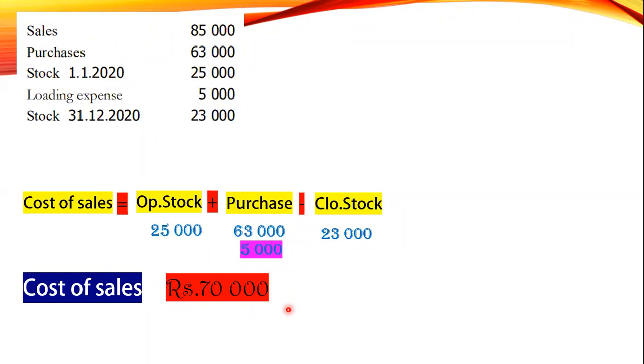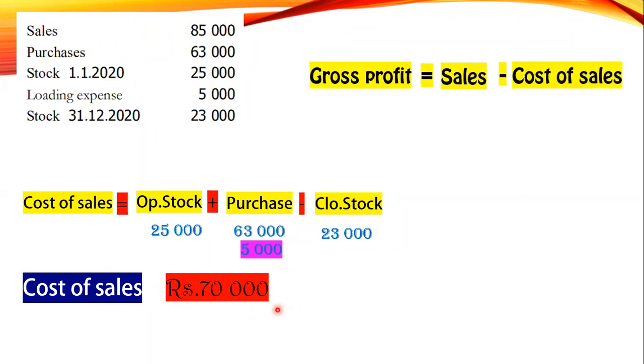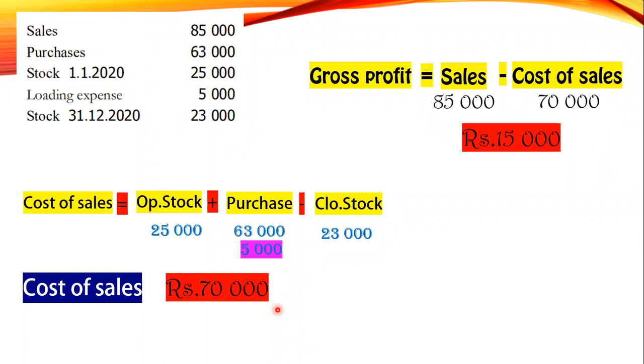So the gross profit equals sales minus cost of sales. Sales 85, cost of sales 70. Well done, my dear student. Your answer is 15,000. Very good.